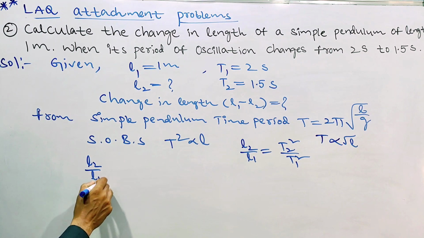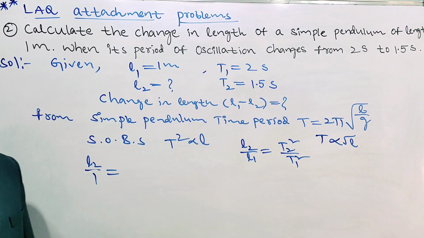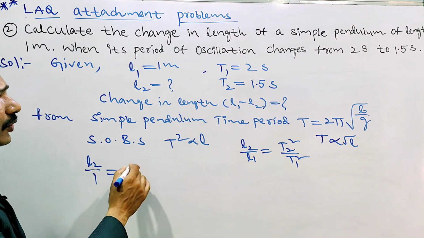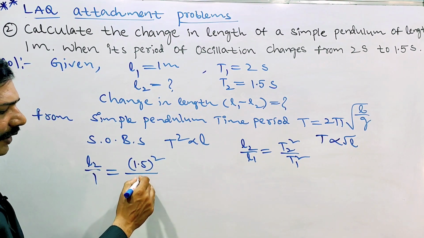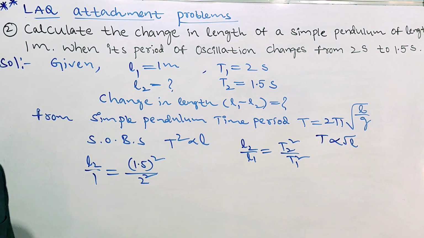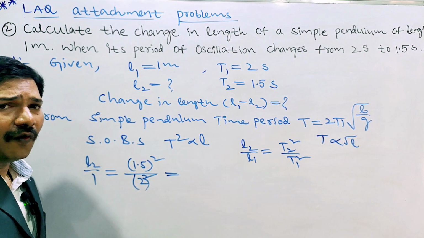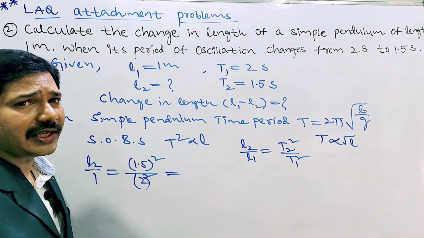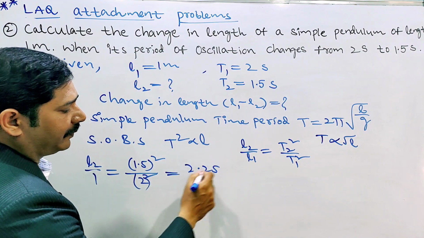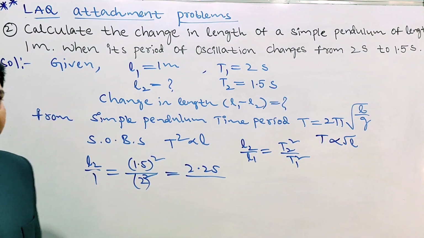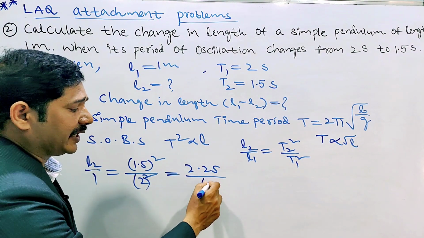L2 by L1 is equal to L2 by L1. L1 value is how much? 1 meter, 1 only. And T2 square, T2 is 1.5 whole square, by T1 square, T1 is 2, so 2 square. That implies 1.5 whole square. 15 whole square we know is 225, here decimal is there, that is why 2.25. 1.5 into 1.5, you will get 2.25. Divided by 2 square.